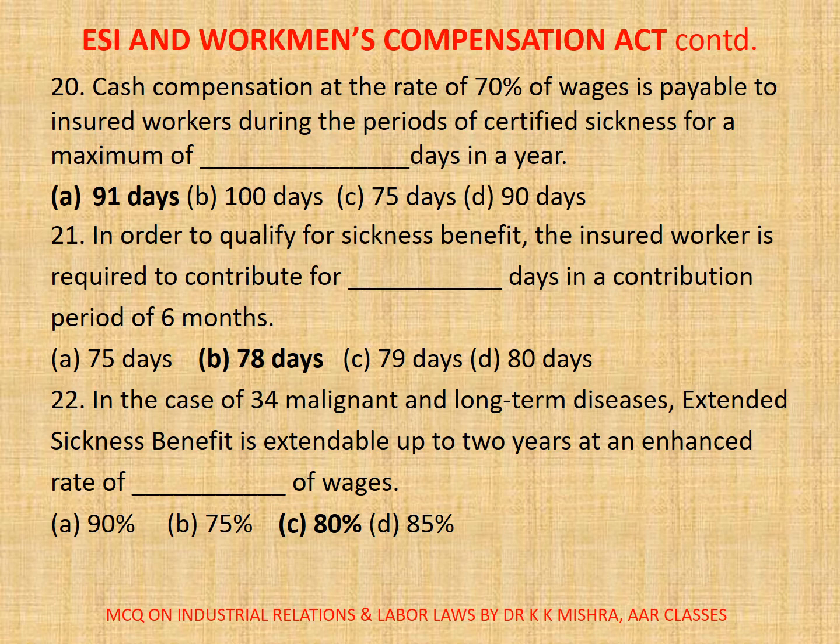22. In the case of 34 malignant and long-term diseases, extended sickness benefit is extendable up to 2 years at an enhanced rate of dash of wages. A. 90%, B. 75%, C. 80%, D. 85%. Correct option is C.